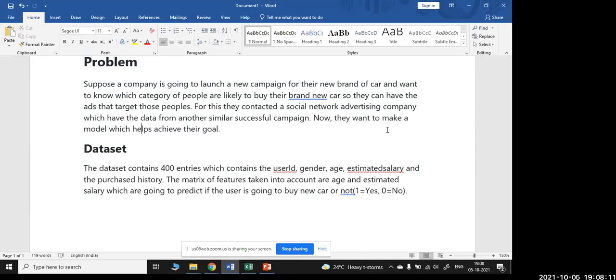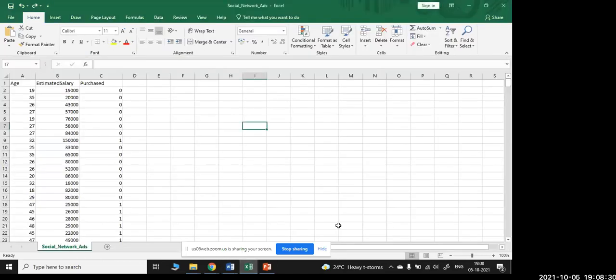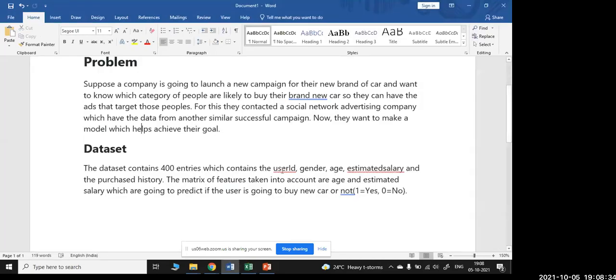Okay, so based on that data, they are being classified, and it is given to us to analyze what kind of people will be buying it, which category of age will be buying, or what is the percentage of their buying. Okay, let's see the data set. So what I have done here is, as we have mentioned here, the user ID and gender.